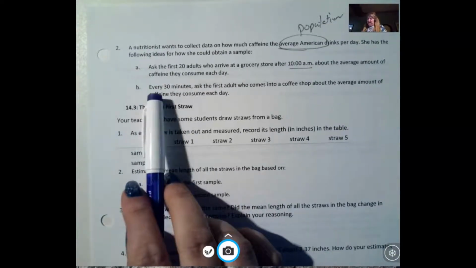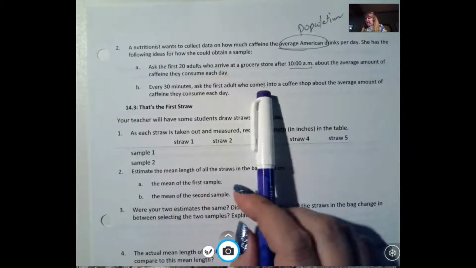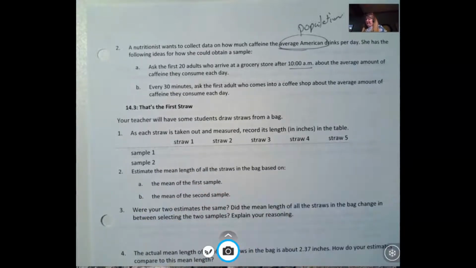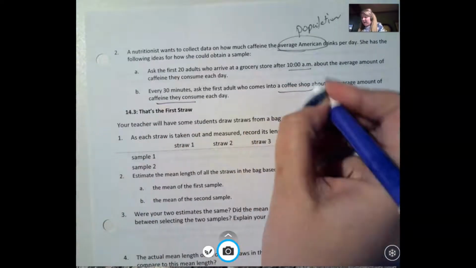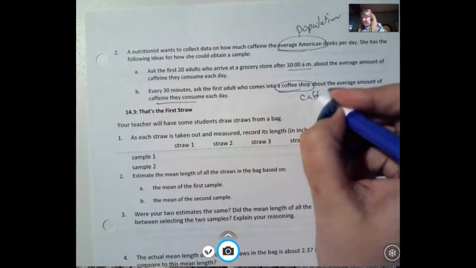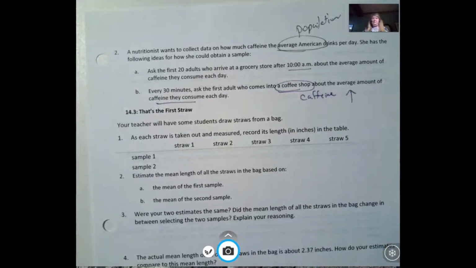Now the next option would be every 30 minutes ask the first adult who comes into a coffee shop about the average amount of caffeine they consume. So if you're at the coffee shop, that is caffeine. You're going to get a higher number of people saying, yes, we drink a lot of caffeine, because we're at the coffee shop. So probably not a fair sample there.